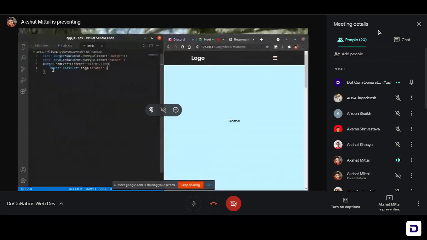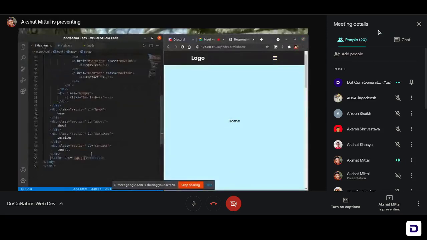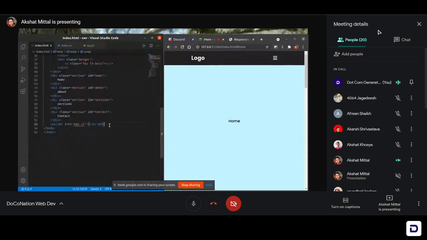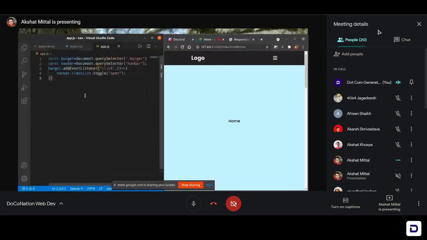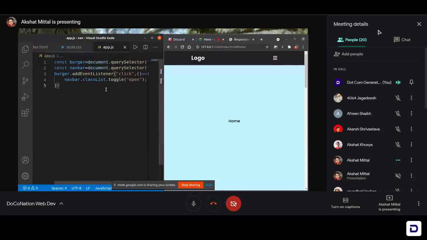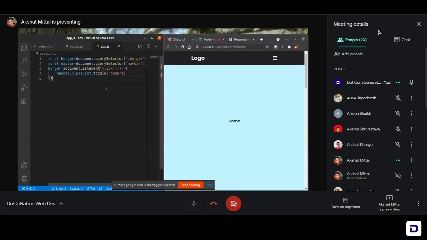Sir, I have linked my JavaScript file here in the HTML file. Okay, great. App.js. Yes, correct. Show me app.js. You have the burger. Okay, Akshat, in the navbar query selector, you have not put a dot. Oh, sorry, sir. Yeah, now put that, save it, and try it out.